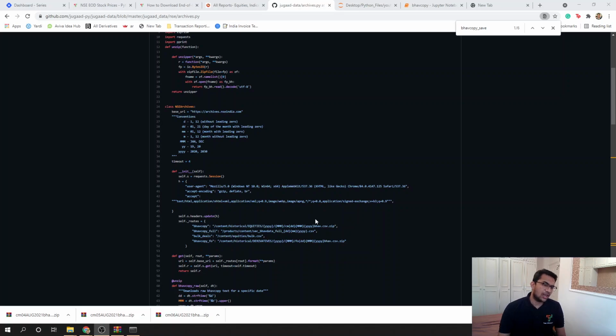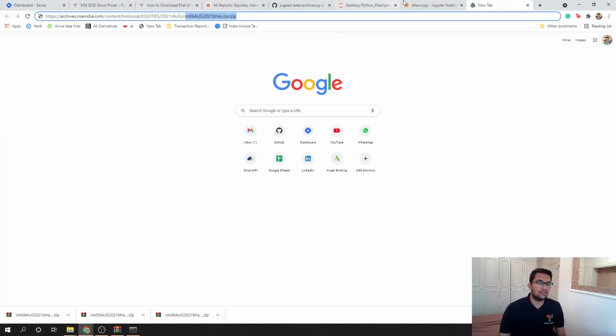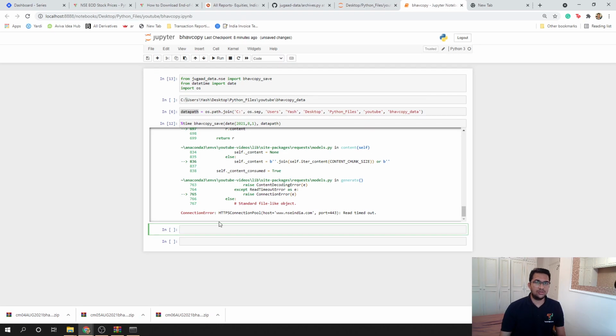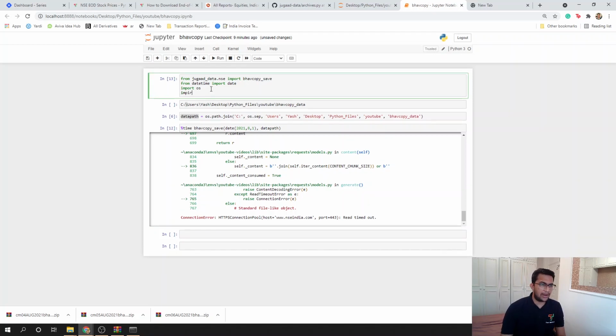So let's now try and develop a date range where we need to adjust for Saturdays and Sundays. We should not have Saturdays and Sundays in that date range, and we should not have any Indian trading holidays, right? So we can do this via pandas. So import pandas as pd. Let's just import it quickly.